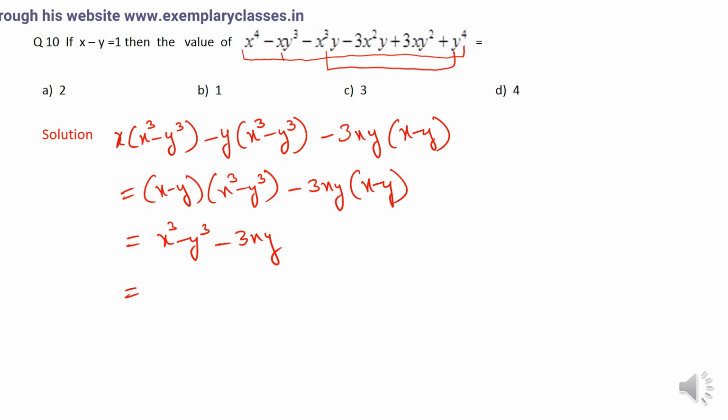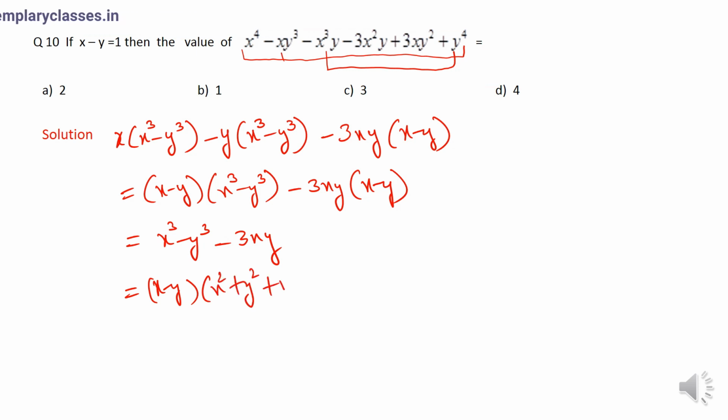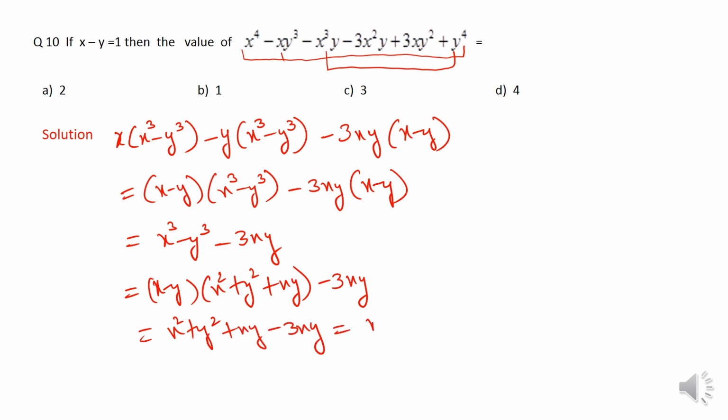Now x cube minus y cube can further be written as x minus y into x square plus y square plus xy. I have used the identity a cube minus b cube as a minus b into a square plus b square plus ab, right? Now this becomes how much? This is x square plus y square plus xy minus 3xy. So finally this is how much? This is x square plus y square minus 2xy, and lastly I can write this as x minus y whole square, and finally this is 1, right? So 1 is the right answer.